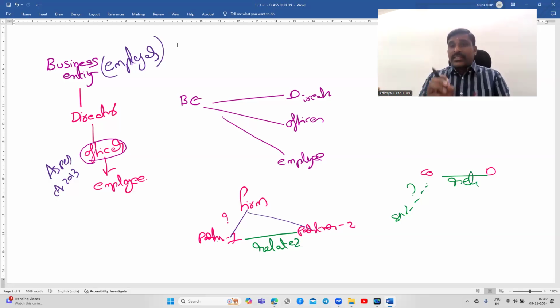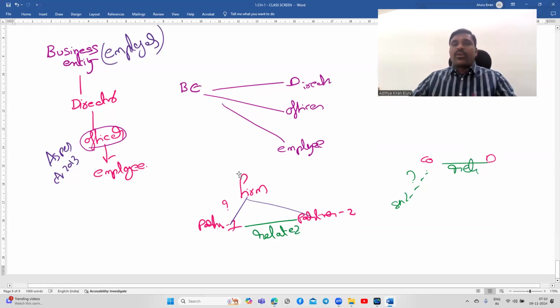Therefore, there is a disputable area. It is a disputable area whether the transaction between the firm and partner is related or not. In our practice life, whatever is convenient for our client, that we will argue. For every provision, we will have two explanations, because whichever explanation is beneficial to the client, that we will argue. Therefore, the transaction between two partners is a related transaction.